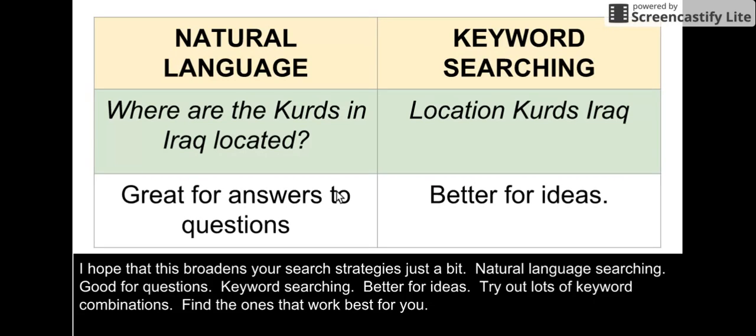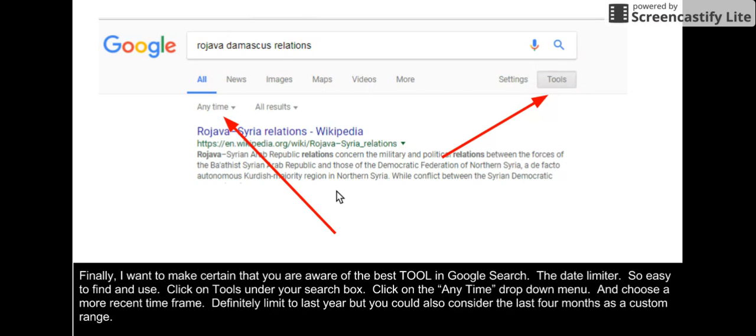I hope this broadens your search strategies just a bit. Natural language searching, great for questions. Keyword searching, better for ideas. Try out lots of keyword combinations. Think of it as a science experiment. Find the ones that work best.